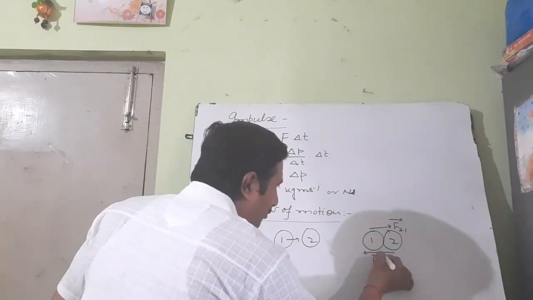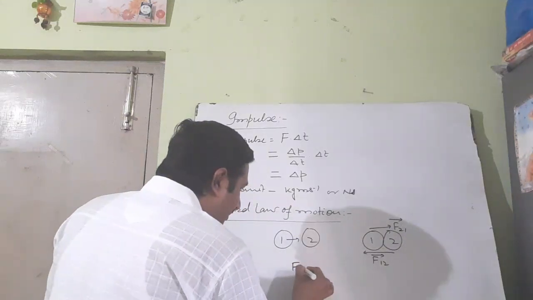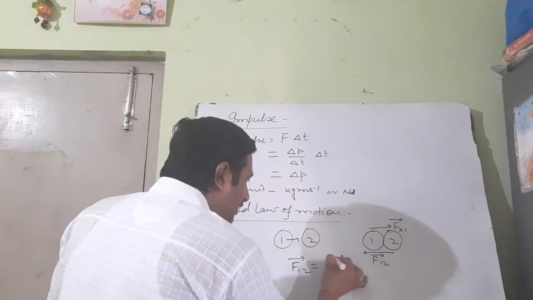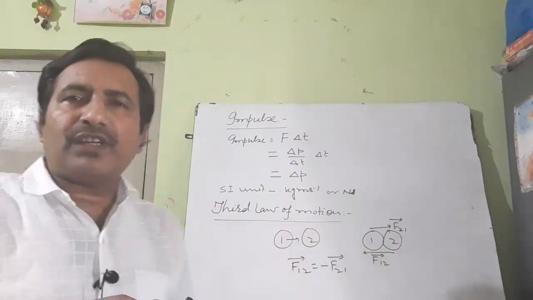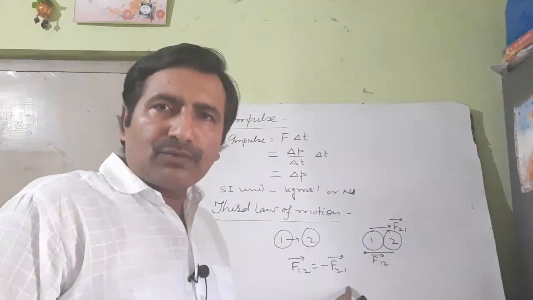This is called F12. These F12 and F21 are equal in magnitude and opposite in direction, and they act on two different bodies, body 1 and body 2.